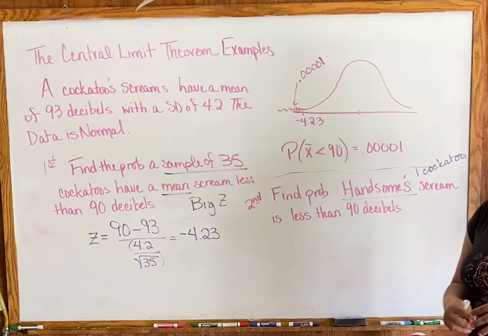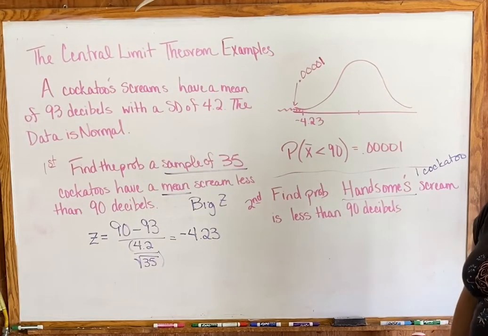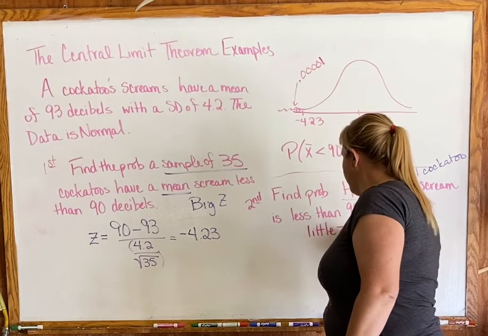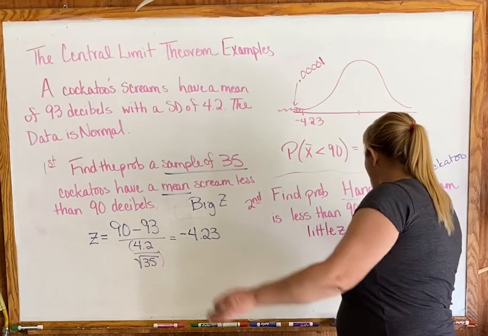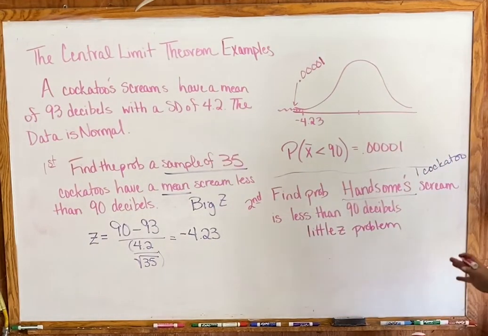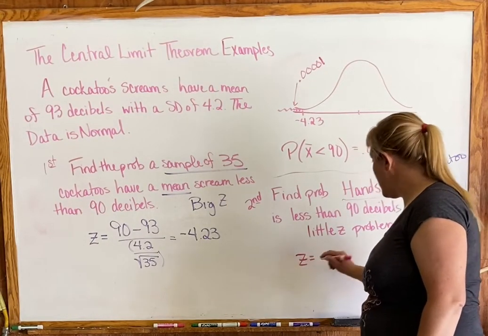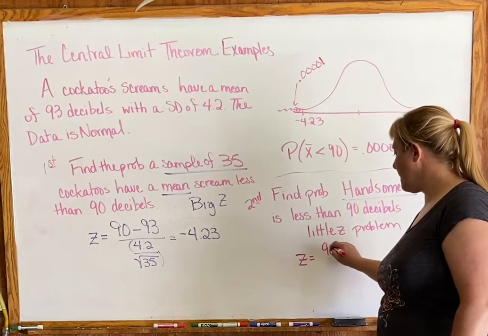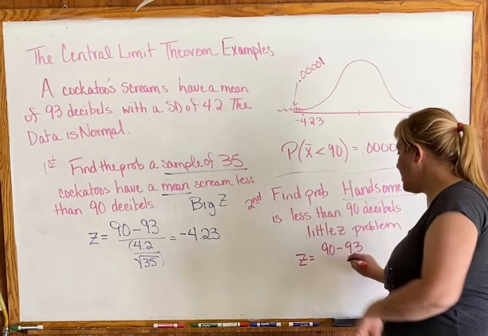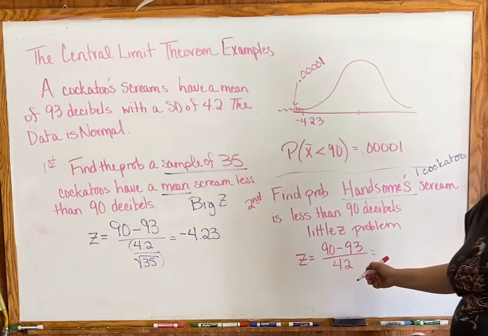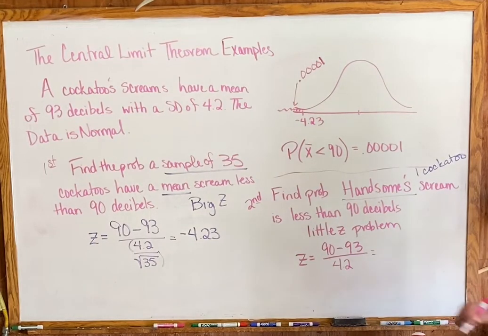We're going to go back to using just our little basic z that we've been using for the past couple weeks. So this is a little z problem. And remember, the whole set was normal, so we don't have to worry about sample size or anything like that because this problem was normal to start with. So little z: z equals, and we start with our 90. We subtract the original 93, and we divide by 4.2. But this is little z, so there is no dividing by the square root of n on this one.